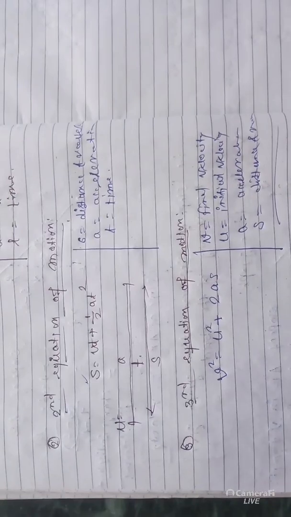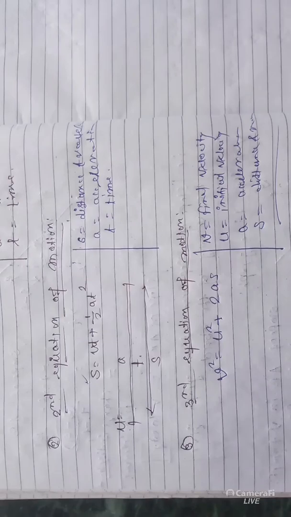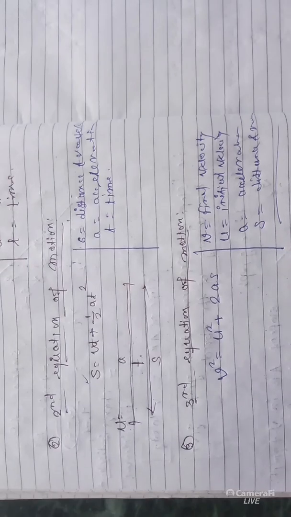Clear? All these four parameters you have to use, and you can easily calculate the value of the initial velocity or final velocity or the acceleration of the particle, or distance travelled. All these things you can calculate from these parameters. Just you have to identify which formula to use. You have to identify the given parameters, and after that calculate the unknown one. Clear?